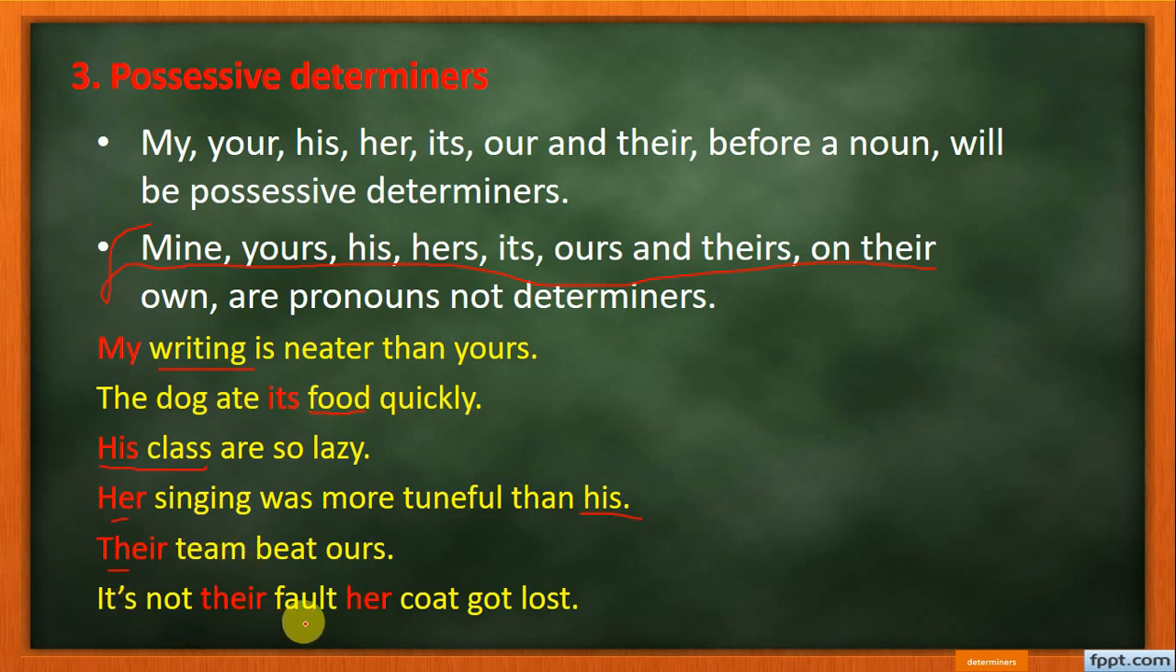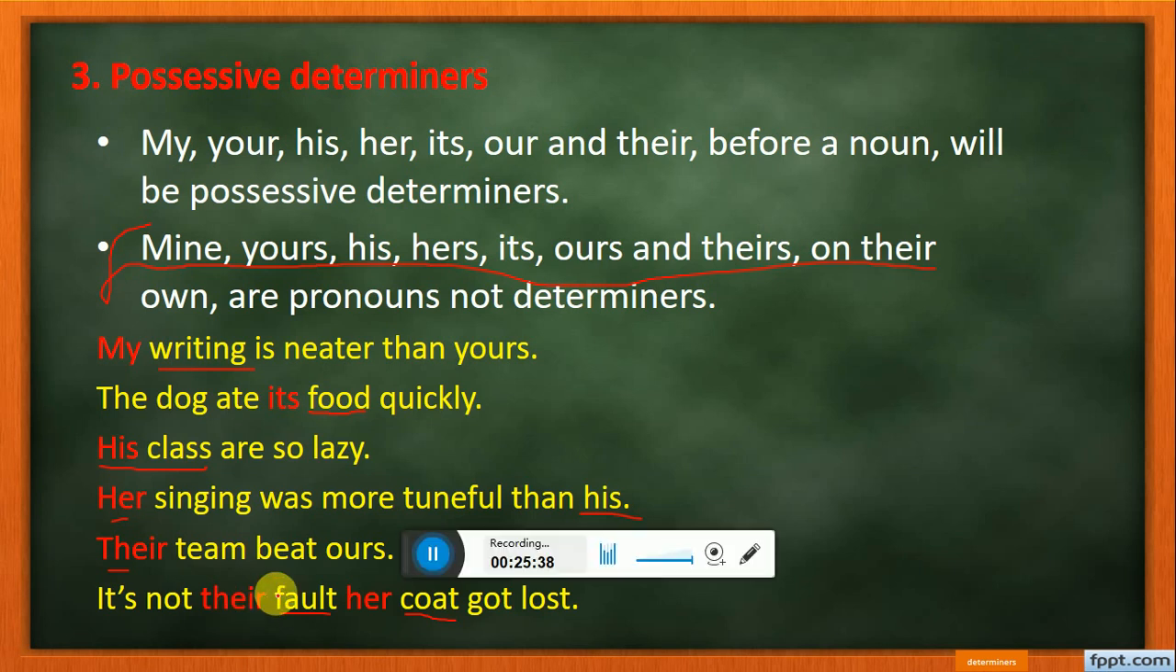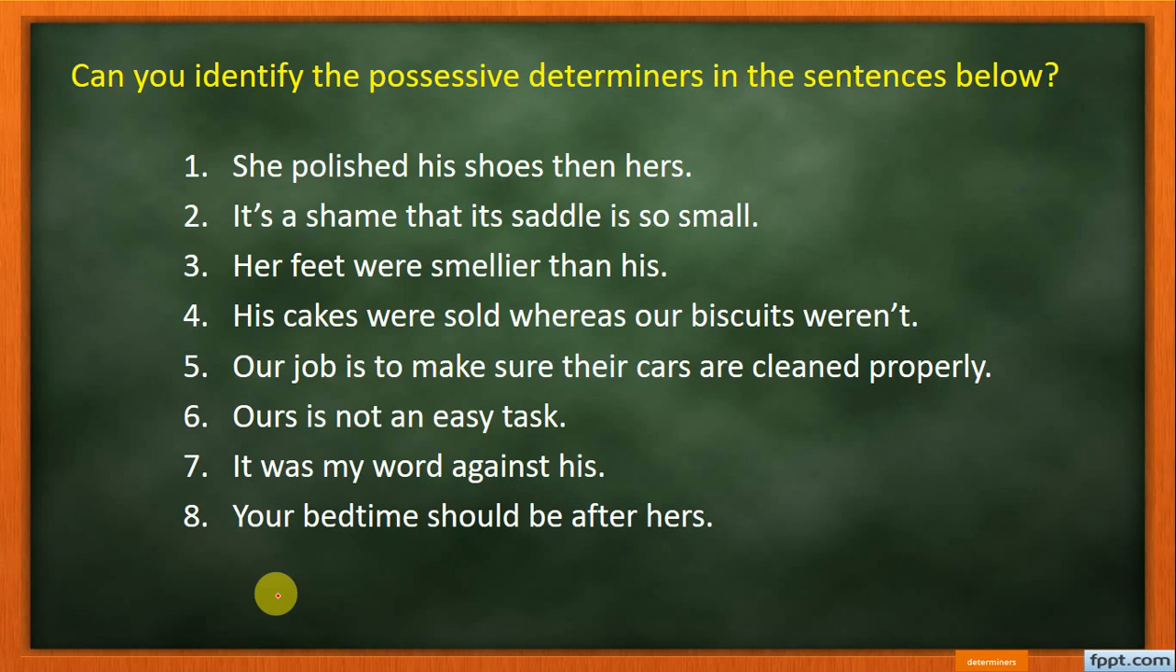It's not their fault. Her coat got lost. This says it is not their mistake, and her coat got lost. Right? So coat and fault are nouns, so before them possessives are used. They are used before nouns, so we call them determiners. What do we call these? Determiners. Good. Another example. See this, dear students.